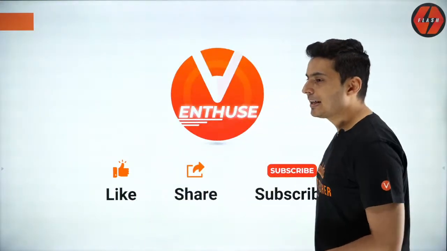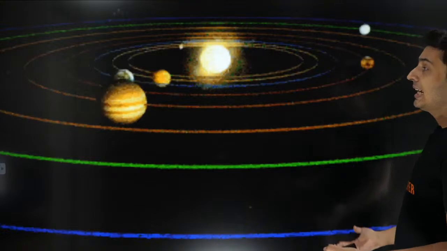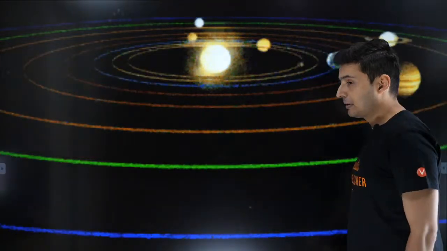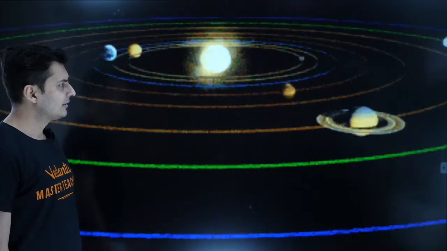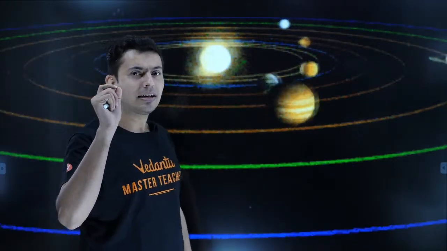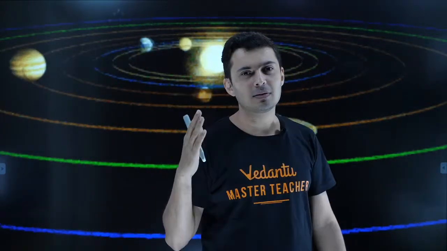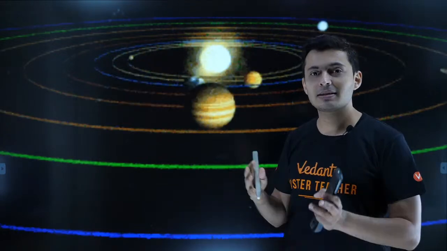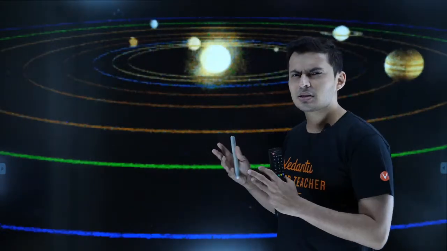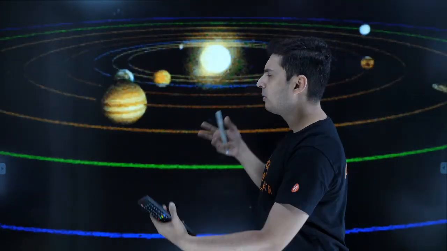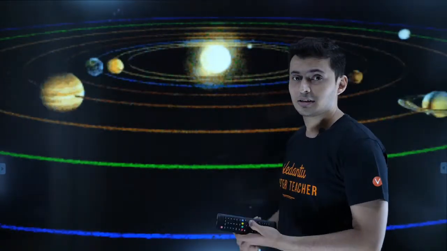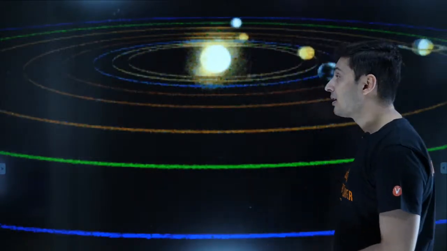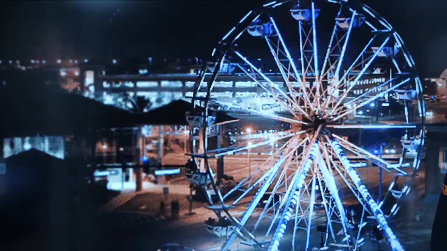Okay. So let's begin our session today. And today, like I said, we are going to do circular motion. And there are so many examples of circular motion, guys, around you, like the motion of planets. Though strictly speaking they are elliptical, for most of the problems in JEE we take it as circular motion. It's not so elliptical also, it's almost circular motion. The motion of you around the earth is also circular. The motion of the moon around the earth is also circular. Also, how about the motion of the giant wheel?